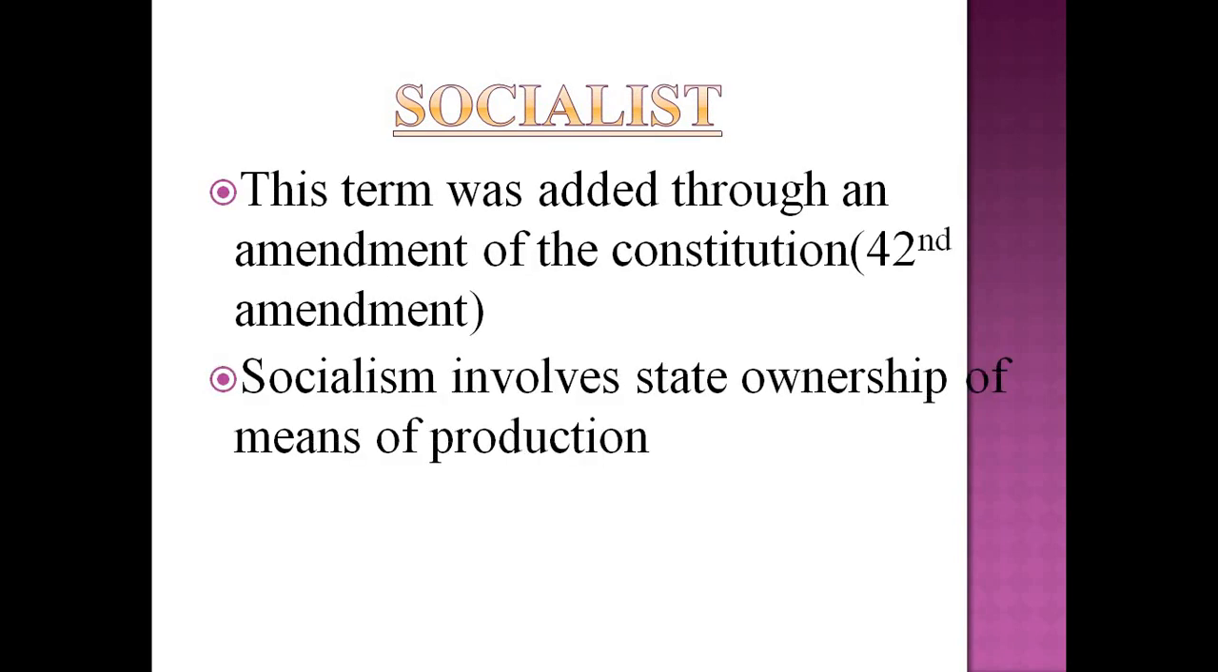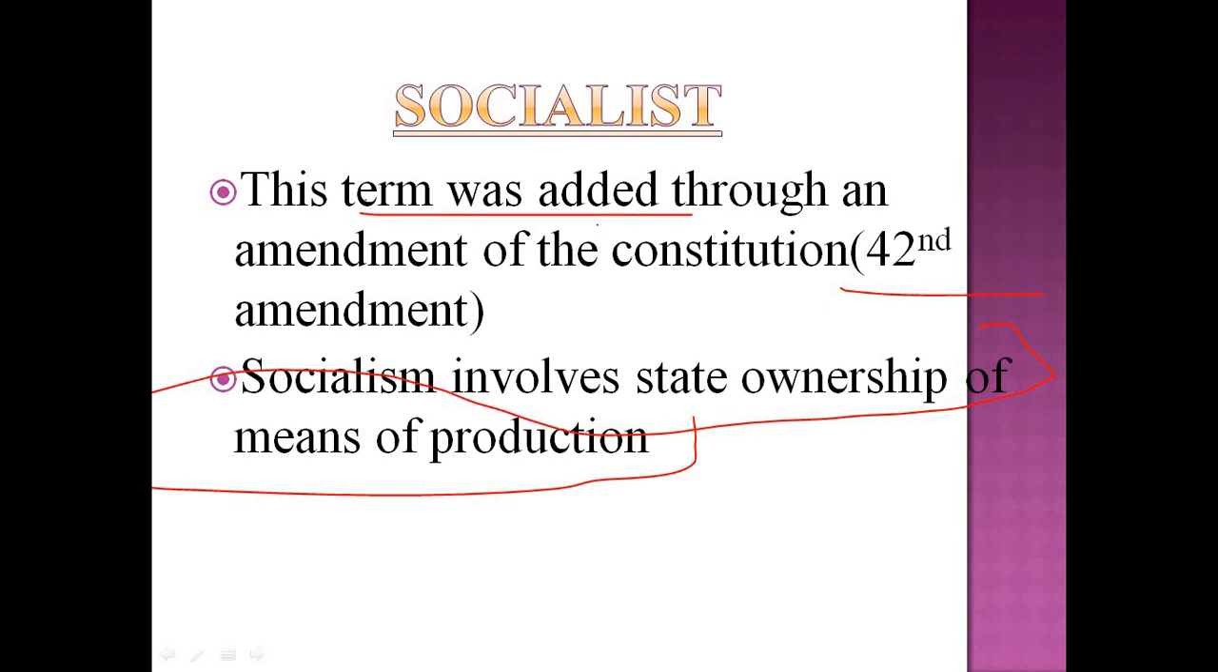The second one is regarding socialist. The term socialism means nothing but state ownership of the means of production. All the means of production, that is land, labor, capital, everything will be owned by the state. This particular term was not there in the original constitution or the original preamble. It was an addition made through an amendment of the constitution, the 42nd Amendment of 1976 by Indira Gandhi.